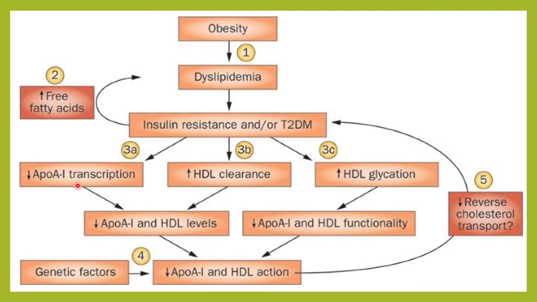The HDL clearance increases, and there is increased sugar, so glycation of this HDL lipoprotein happens, because of which the structure and function of HDL change. ApoA-I is reduced, HDL also gets reduced. So the function and structure of apoA-I and HDL are reduced, and because of that it affects reverse cholesterol transport, the antioxidative function, the anti-inflammatory function, the anti-thrombotic function, everything gets affected. So all of these are interlinked: obesity, dyslipidemia, insulin resistance, HDL, etc.